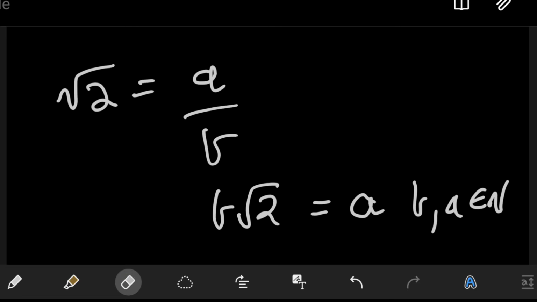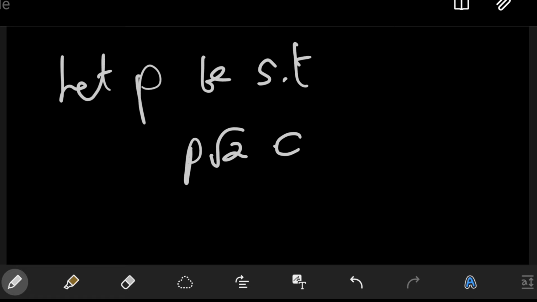So let p be such that p root 2 belongs to N, and p is assumed to be the smallest natural number which has this property.